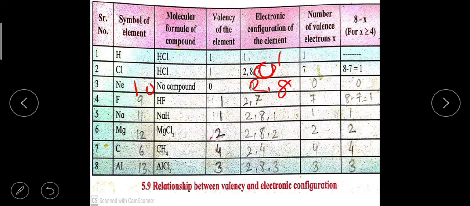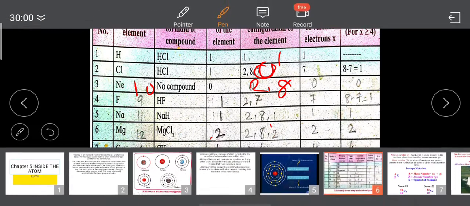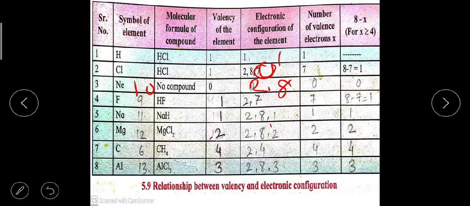Next is sodium, which has 11 electrons in its shells. So the electronic configuration will be 2, 8 and 1. So only one electron is present in the valence shell, that is the outermost shell. That means the number of electrons present in the outermost shell is less than 4. So valency will be equal to the number of electrons present in the valence shell. So 1 is present in the outermost shell, that's why valency is also 1.